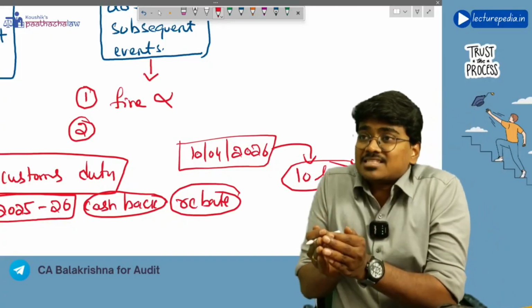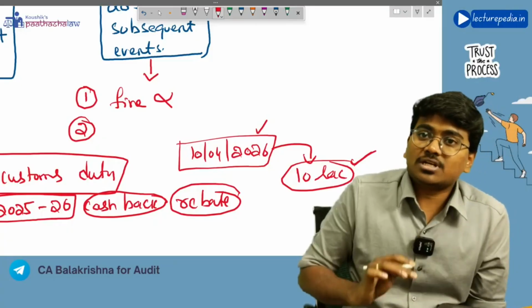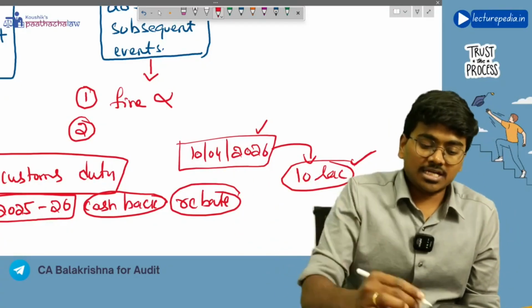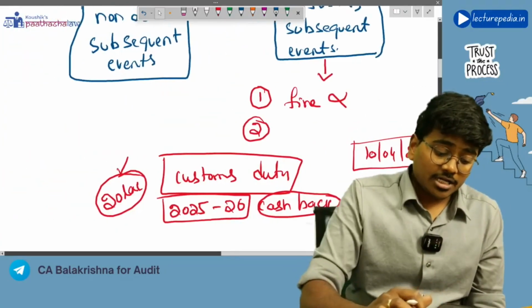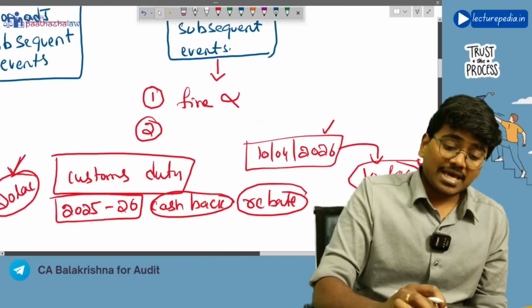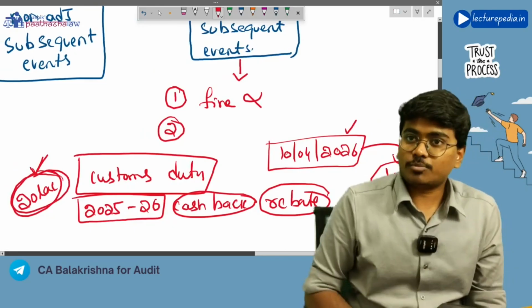Now, when did this event occur? On 10th April 2026, the customs department has confirmed that you will get 10 lakh rupees. And already you have paid 20 lakh rupees. So you can make this adjustment of 10 lakh rupees against this 20 lakh rupees.